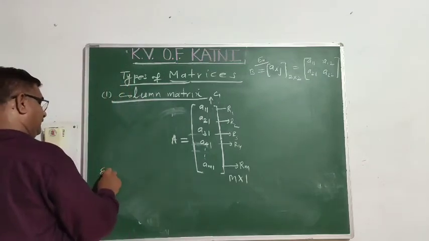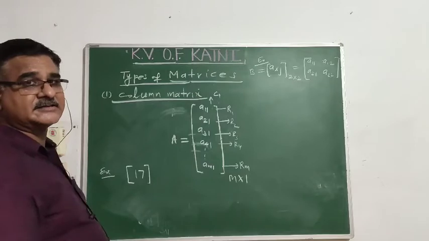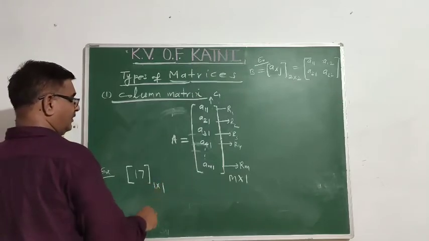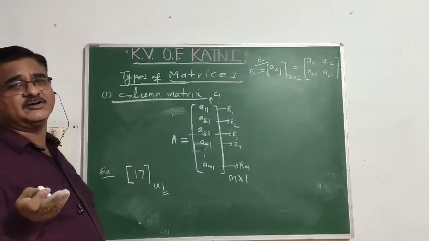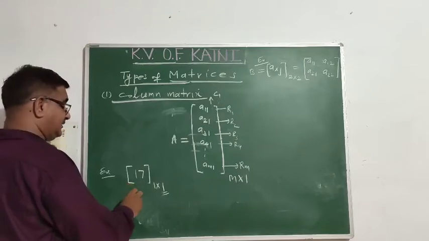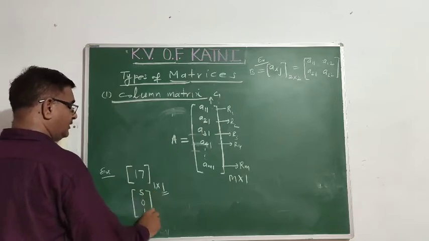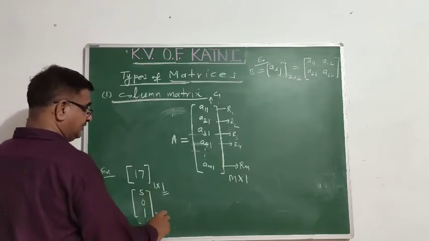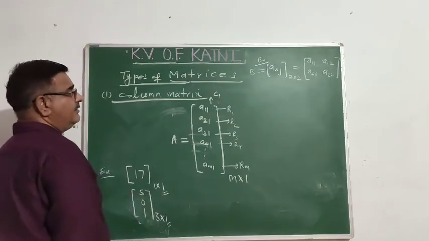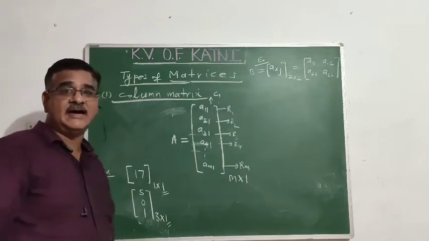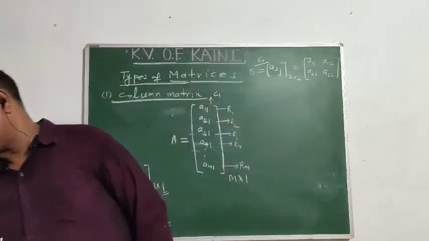For example, 17. What do you say about this? This matrix is of order 1 cross 1, having only one column. We only have to look at the column. The number of rows does not depend on it. So it is a column matrix. Then 5, 0, 1. What is the order of this matrix? Yes, 3 cross 1. There is only one column. And so on, so many orders. Clear? This is called a column matrix. So a matrix having only one column is called a column matrix.